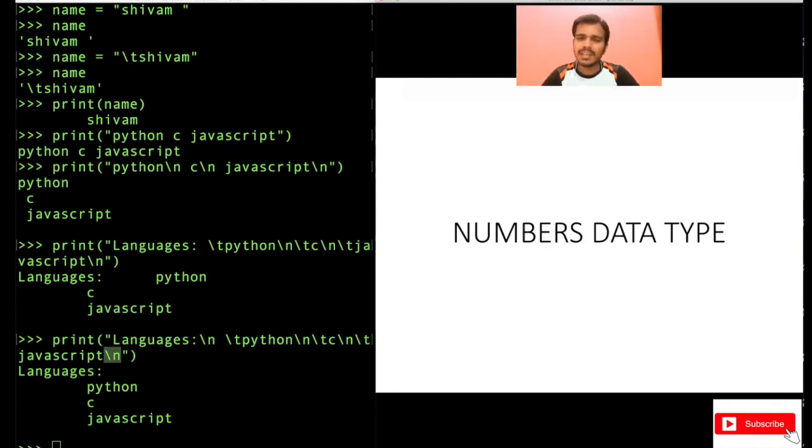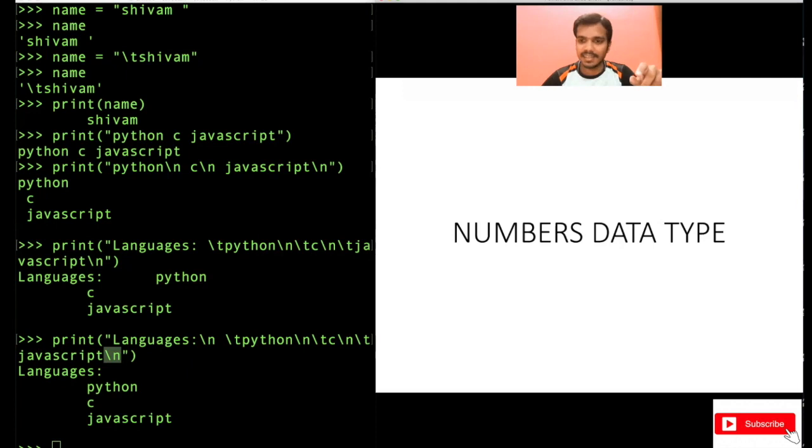That is very important. And the last one was mostly about printing some special characters like slash t, slash n, right? How to use this, basically, how to print white spaces on the screen. So we are done with the strings now. So you now know about a data type called string in Python, right?